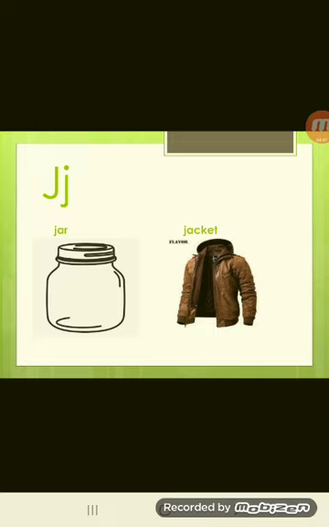This is the j sound, and j is for jar. Jar, jacket. Okay, so let's move to the k sound. K, like the sound at the beginning of the word kite, and the sound at the beginning of the word kangaroo. Okay, k kite, k kangaroo.